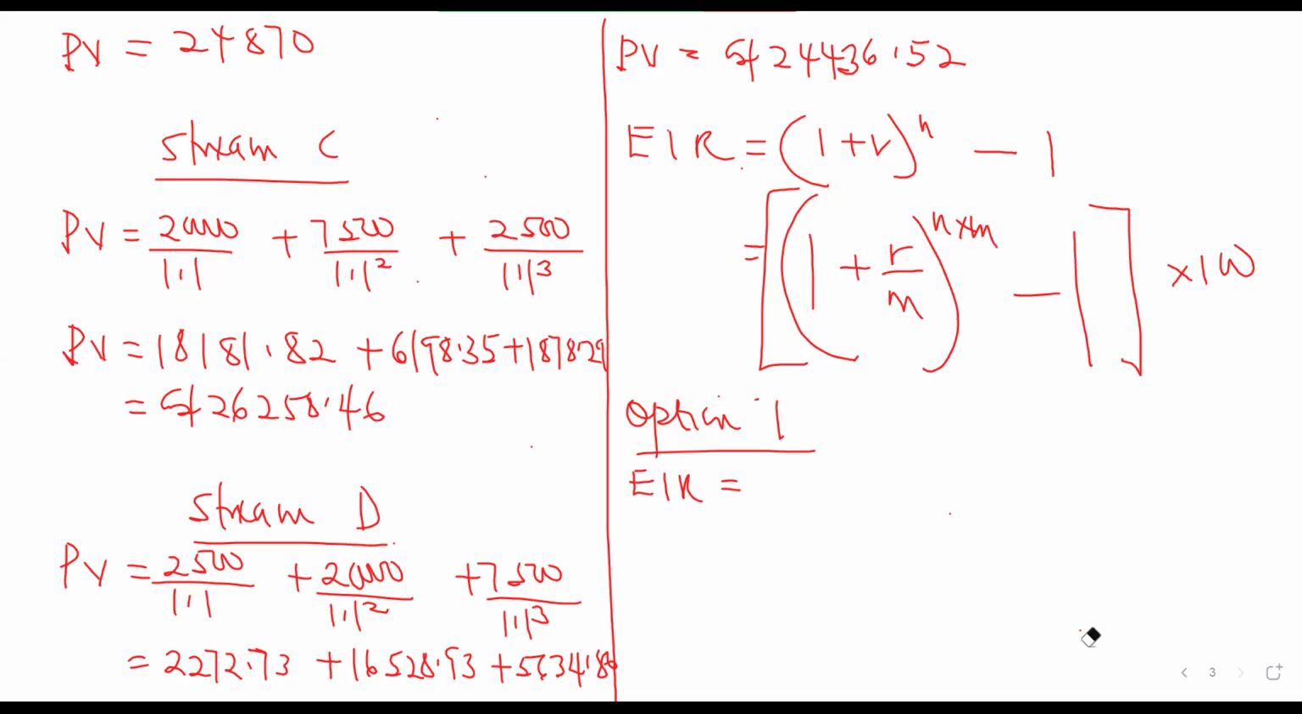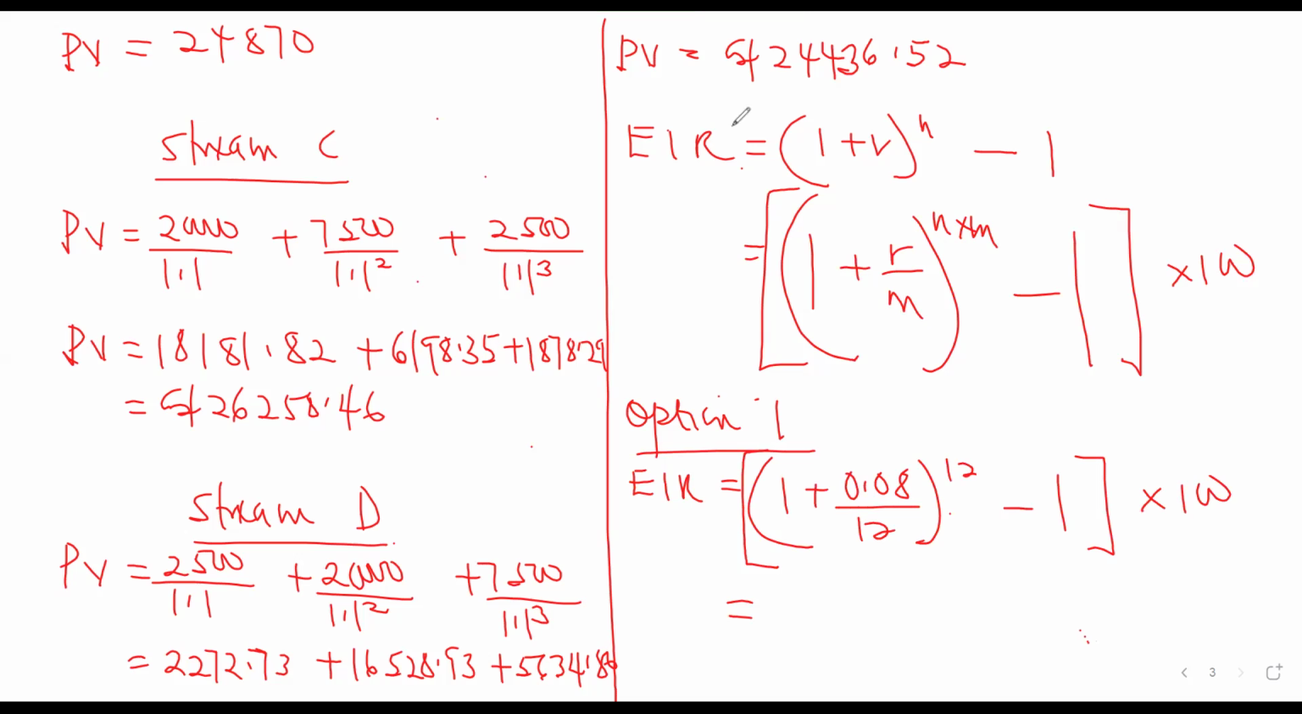Okay, let's come to the first one. We are going to be having 1 plus 0.08 divided by 12, and the compounding will be done 12 times. So this minus 1. Then we multiply by 100. What are we having? 8.3. Okay.